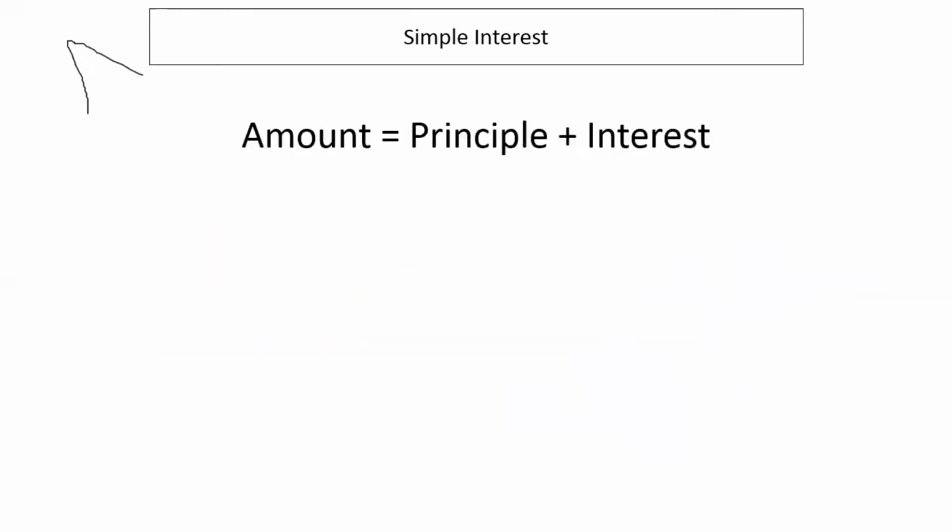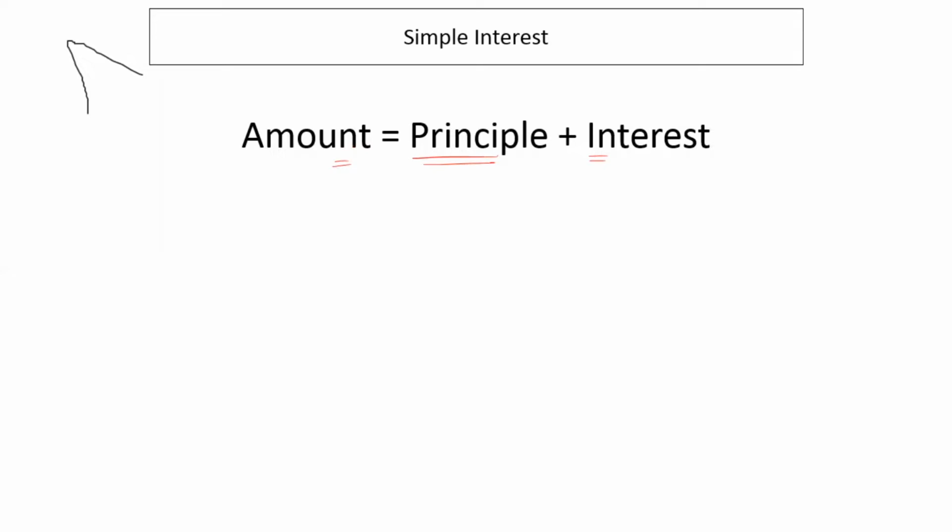In case of simple interest, amount is principal plus interest. Not just in case of simple interest, but in case of any interest, amount is always the principal amount which is kept in the bank plus the interest accumulated in the account. And this amount is the final money that you receive after the borrower gives back your money. Right?